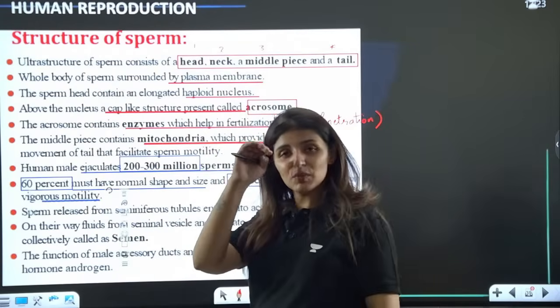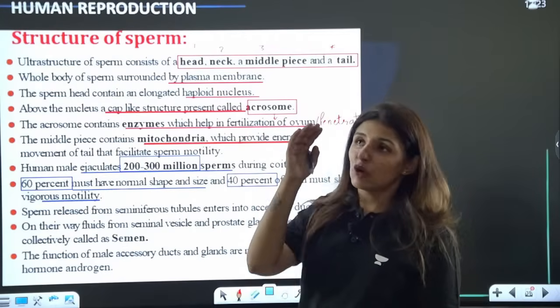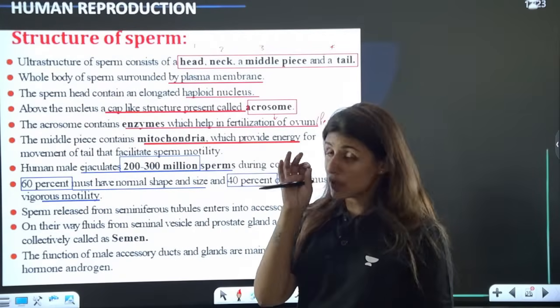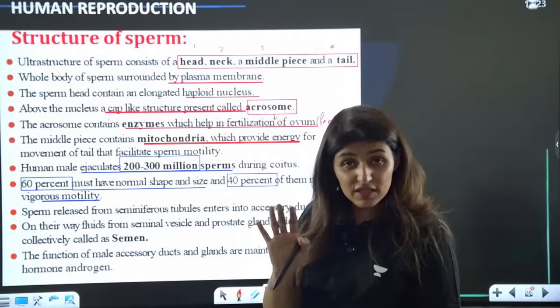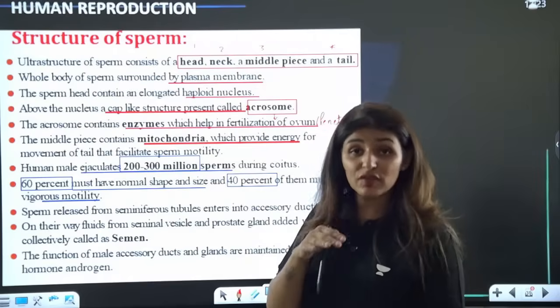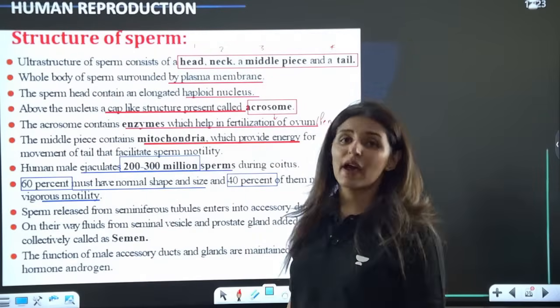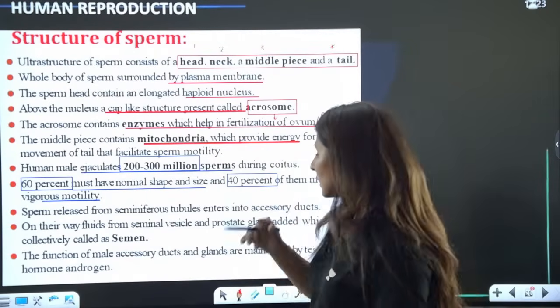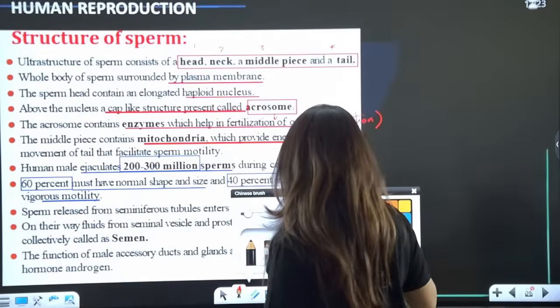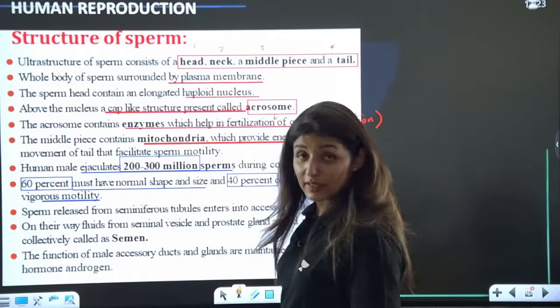So the total should be 200 to 300 million; out of that, 60% should have good structure and size, and out of those, 40% should have normal and vigorous motility so that they can reach the ovum or oocyte at the right time.